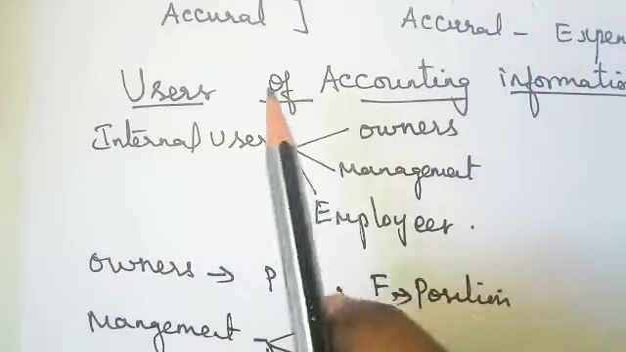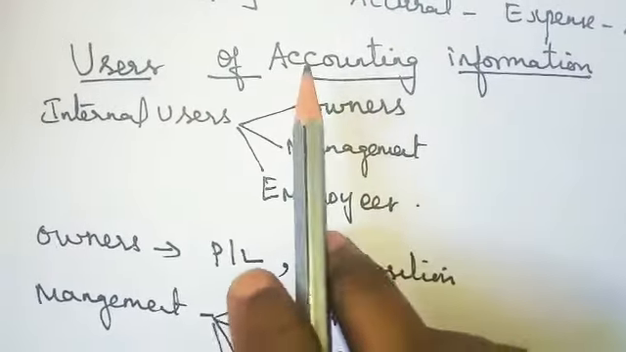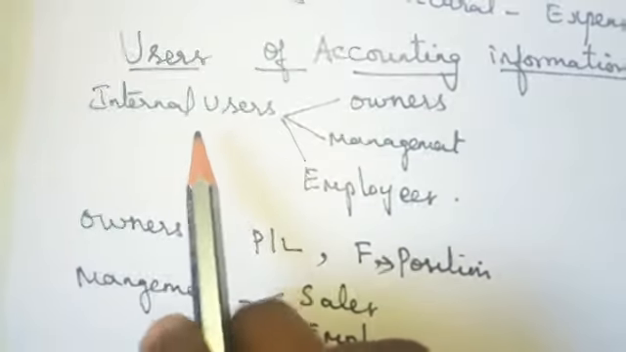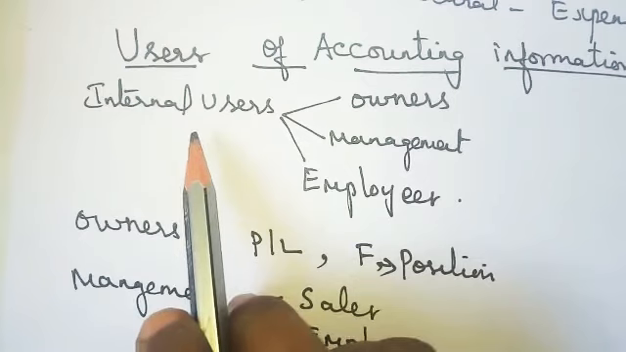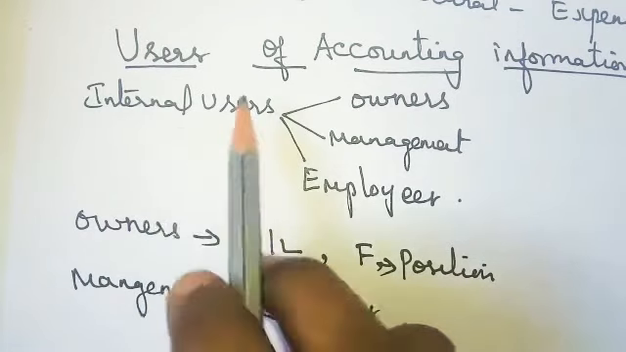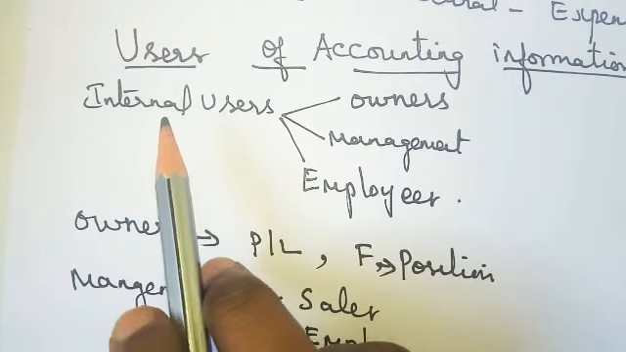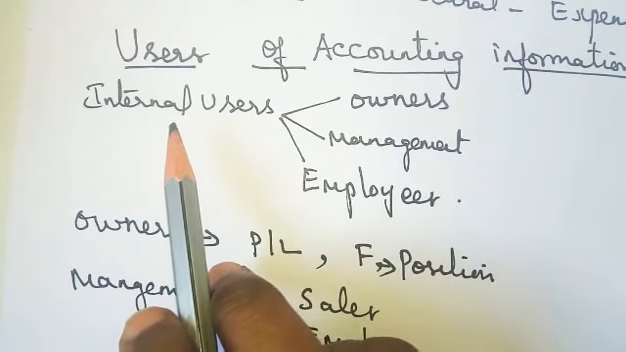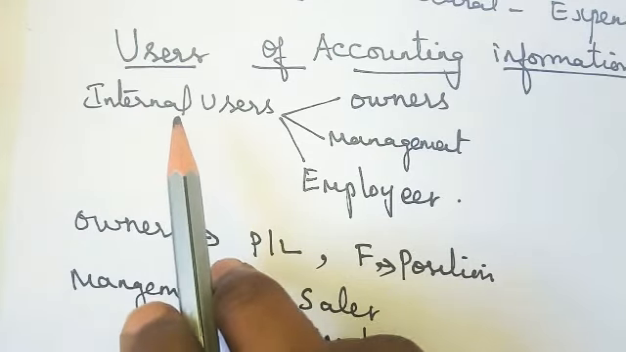Next is uses of accounting information. So far we studied how to maintain the accounts, and what all has to be maintained in the accounts. But after maintaining all the records, who will be the users? And what will they do using that record or account? We'll be thinking about that, so we'll see who the users are.